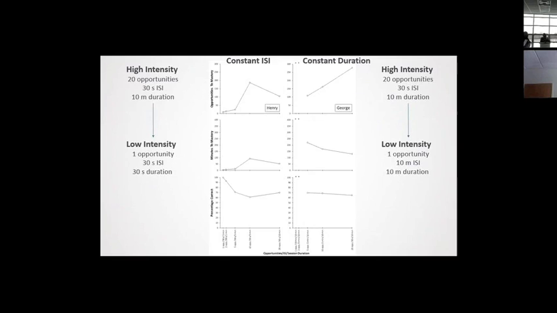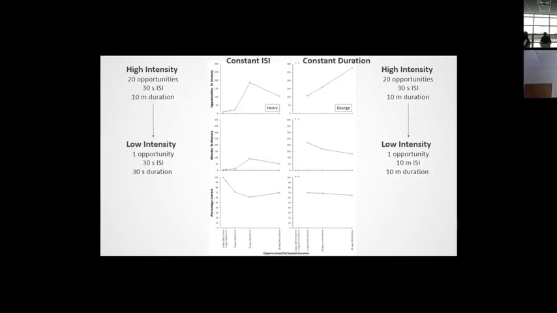But when we look at the time to master that skill, it actually takes less time. So even though we have more opportunities, they occur closer together, and so it takes less time for them to learn that skill. So in terms of efficiency for this learner, higher intensity led to a more efficient intervention, and a more effective one because it lost its effectiveness at the lowest intensities. And we see some differences as well in the percentage correct responding, although not large ones. And that occurs more for the one where we have this constant interstimulus interval.